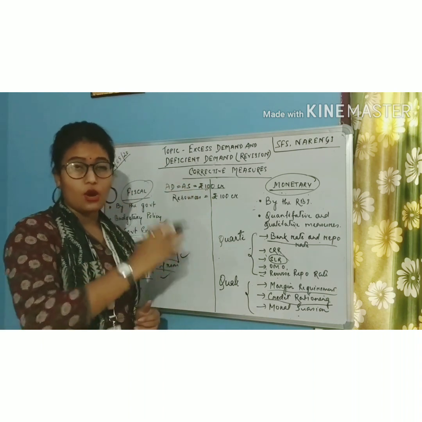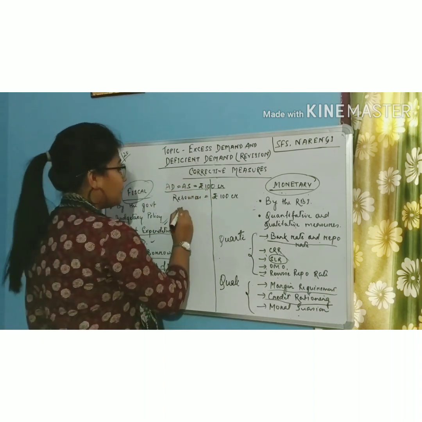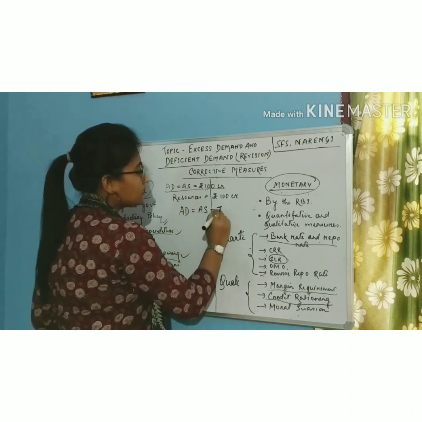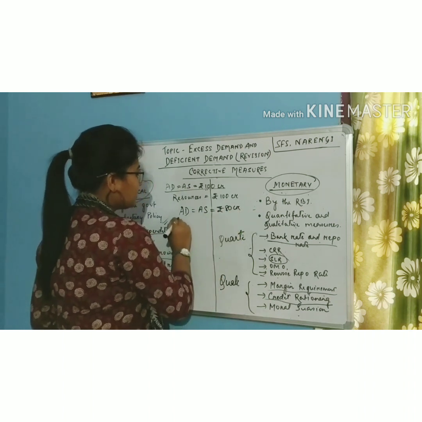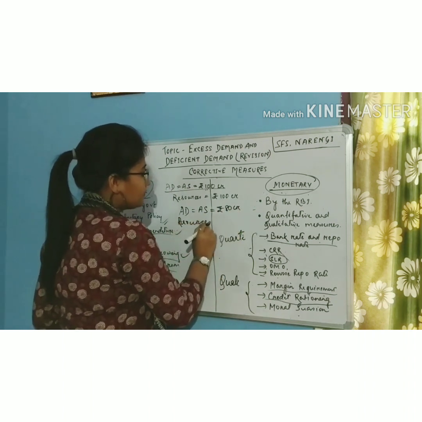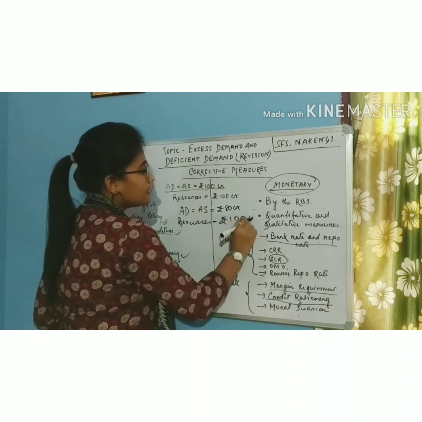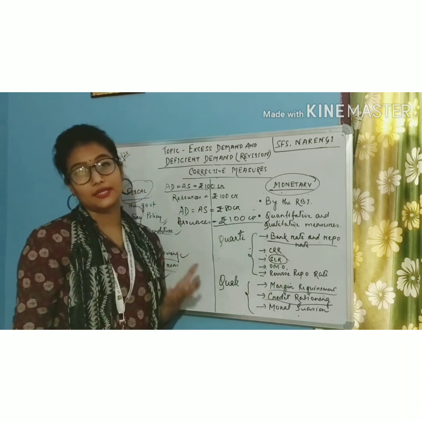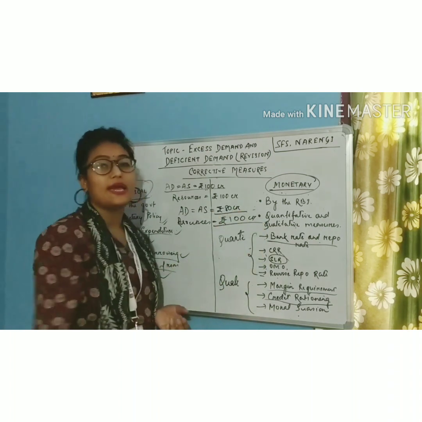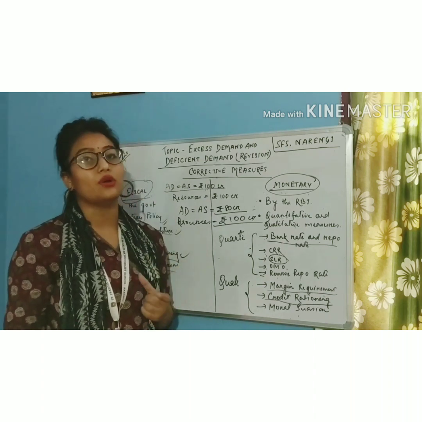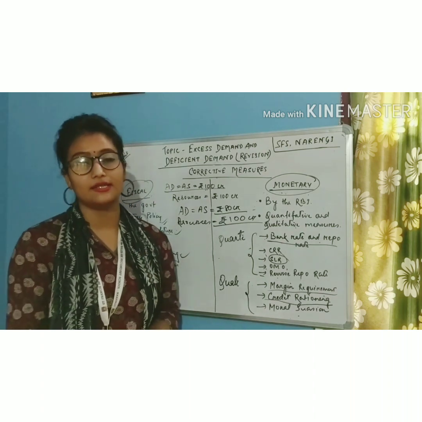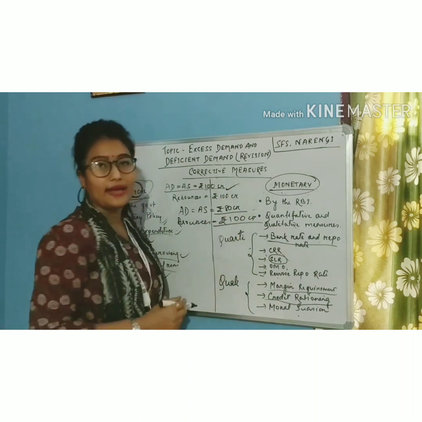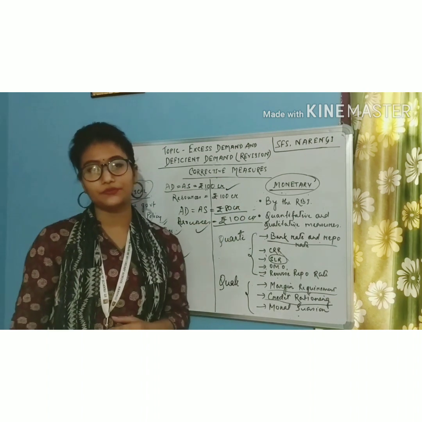On the other hand, in case of underemployment equilibrium, equilibrium will take place at a point where the resources are not fully utilized. That means some amount of resources are left in the economy. So as you all can see here, there is resources worth rupees 100 crore, but the equilibrium is achieved at the point of 80 crore. That means 20 crore worth of resources is still unutilized. So students, this is the main concept of full employment equilibrium and underemployment equilibrium.